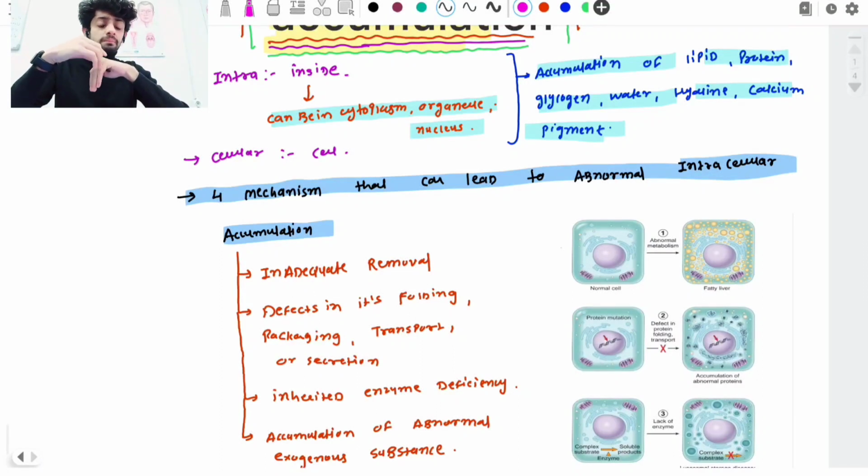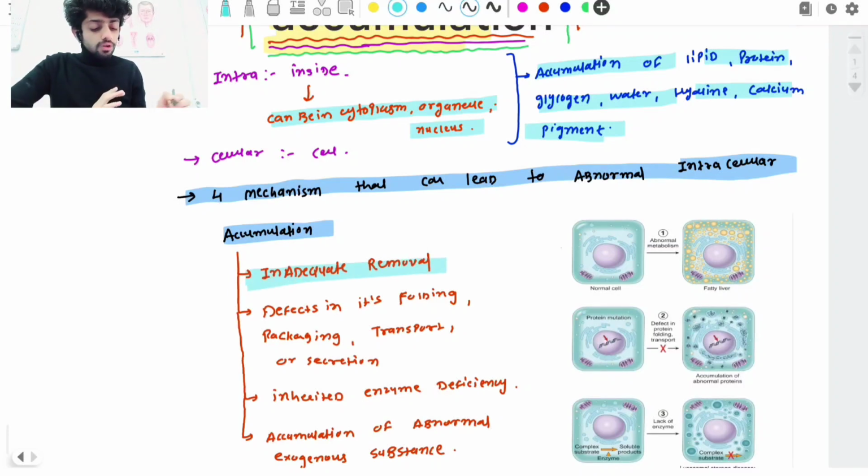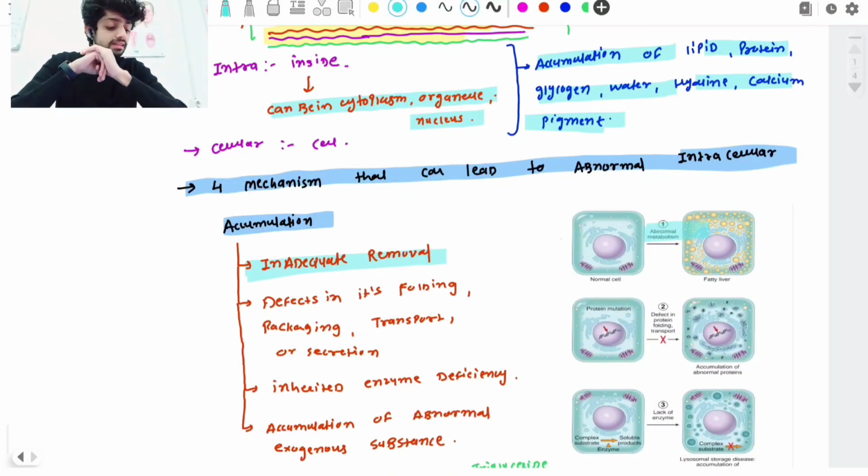The same thing happens inside the cells. The cell also produces some waste products, which need to be thrown out of the cell. If the cell is not able to throw out that waste product, it remains inside and accumulates inside the cell. So what's the first mechanism? Inadequate removal. Due to an abnormal metabolic activity, the waste product is not removed, so it remains inside your cells and becomes accumulated. Okay, abnormal metabolism.